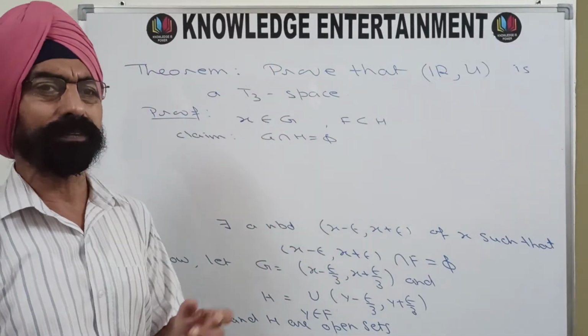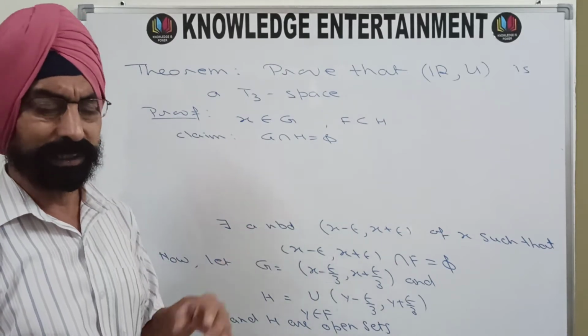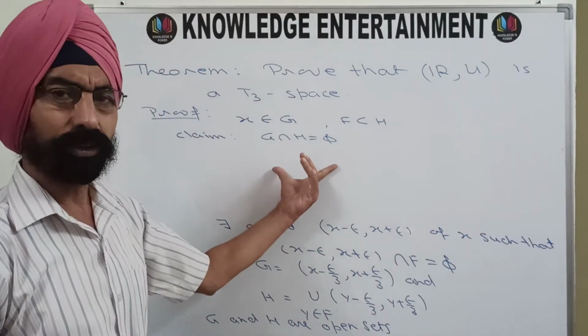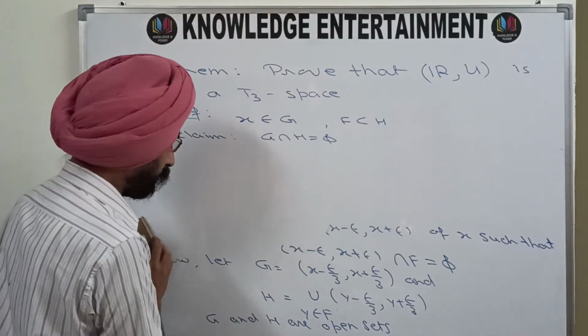Already we have proved in a previous video that it is T1. So T1 plus regular will make it a T3 space. So the only thing remaining to prove is that G intersection H is phi, and that we will prove by the method of contradiction.